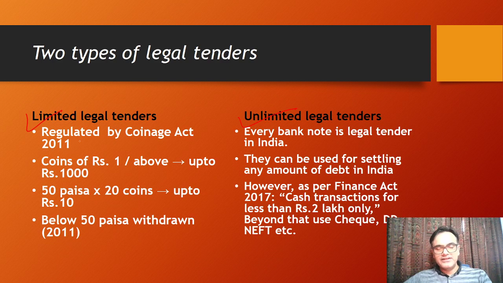The limited legal tenders are regulated by the Coinage Act 2011. The coins of rupee 1 or above can be used for payment and settlement of up to rupees 1000. 50 paisa, up to 20 coins, can be used for settlement of payment up to rupees 10, and below 50 paisa coins have now been withdrawn for any kind of legal tender. Then there are unlimited legal tenders. Every banknote is a legal tender in India, from 2 rupees to 2000 rupees. They can be used for settling any amount of debt in India.